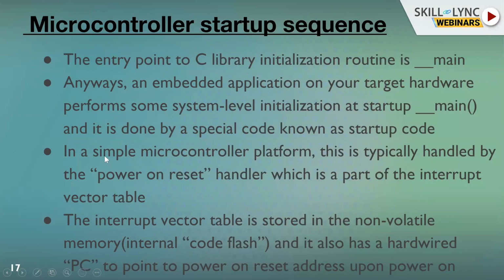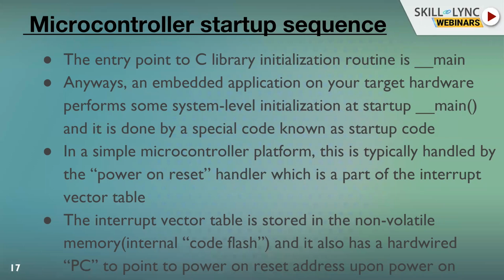So when we power on, reset takes the control. So what is power on reset? The power on reset is a simple interrupt vector start address which is stored in non-volatile memory. That means internal code flash. And why does it always go to that location? We are always curious to know, right?